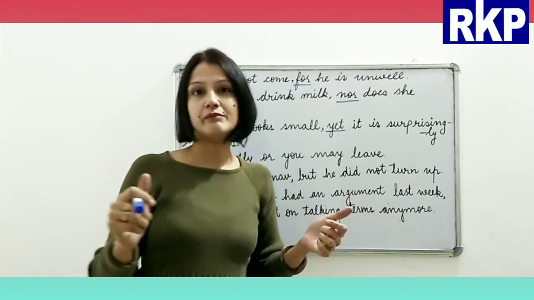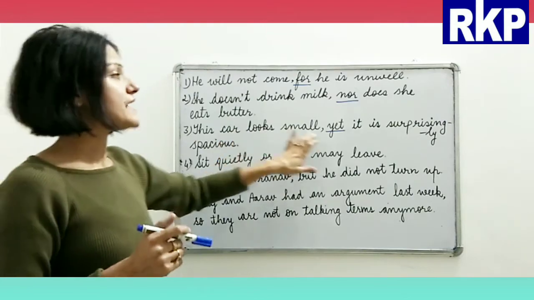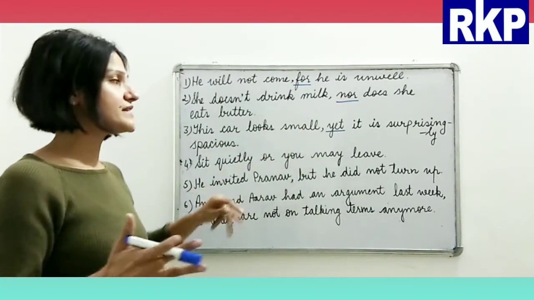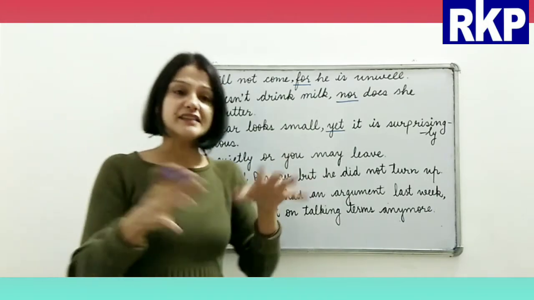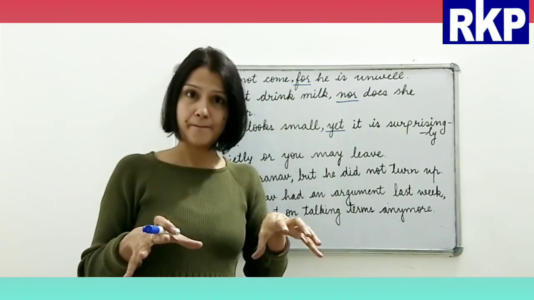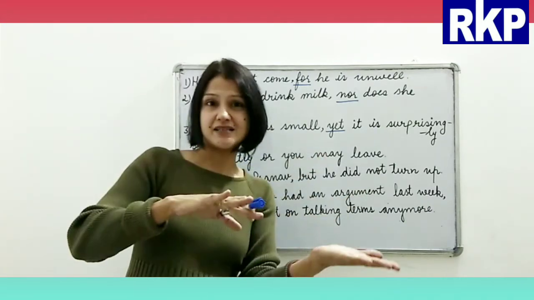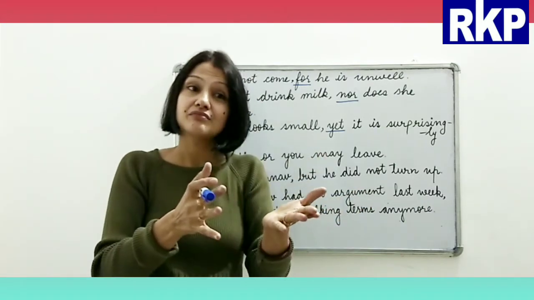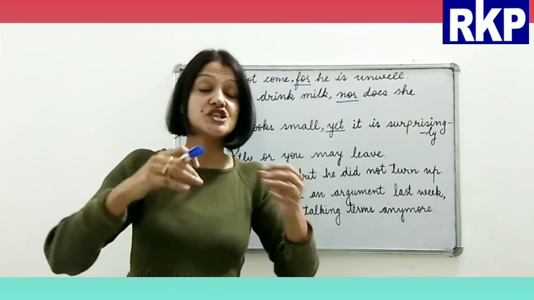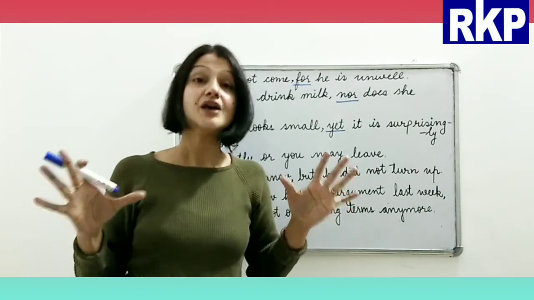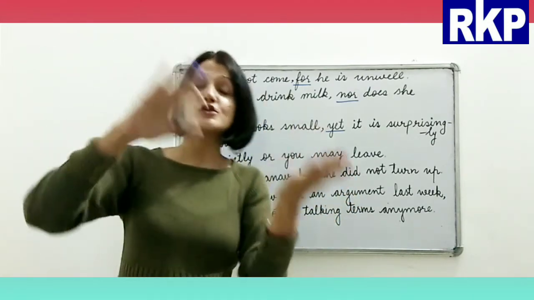considered favorable, right? And then yet: we use yet when we are saying the fact is this, even after something happens which is in contrast to that situation, which is actually opposite.